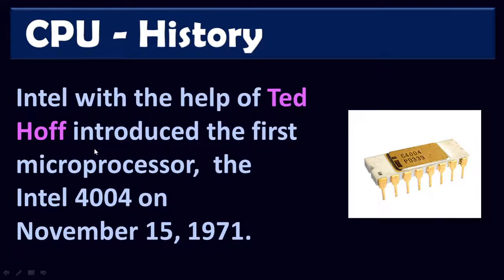CPU history. Intel, with the help of Ted Hoff, introduced the first microprocessor, the Intel 4004, on November 15, 1971. Now it is 2021, almost 50 years back, this was introduced. In the beginning it was very small and its ability to do the process was limited, but today we have very powerful CPUs.